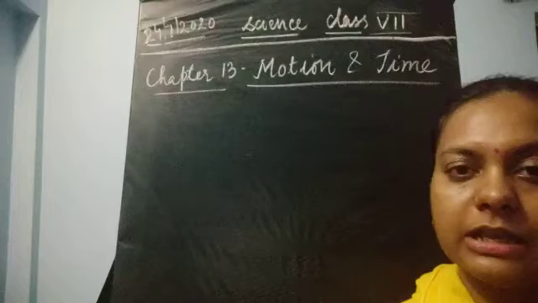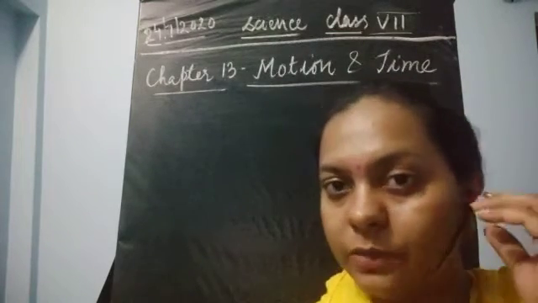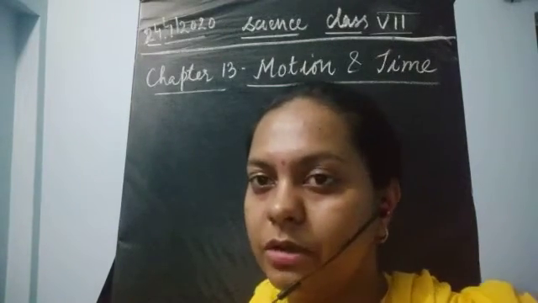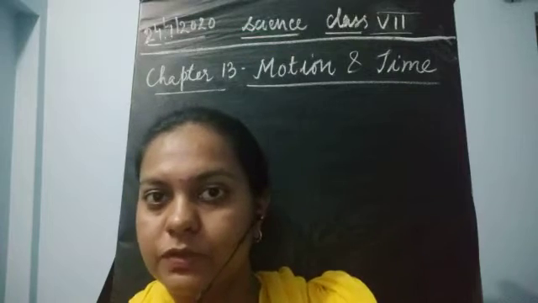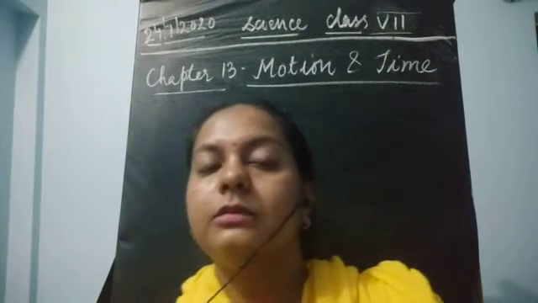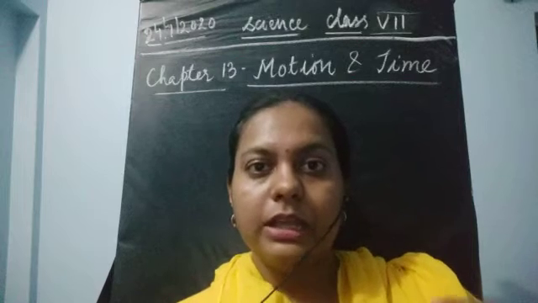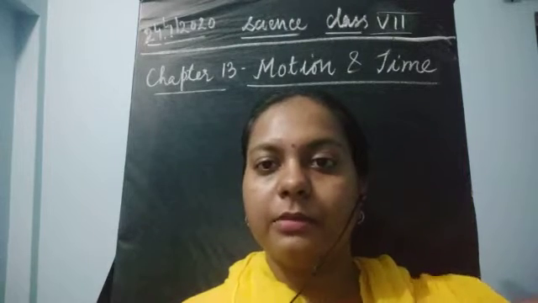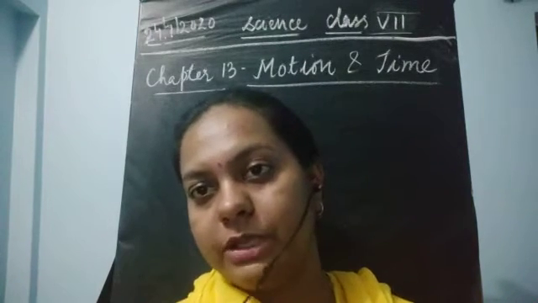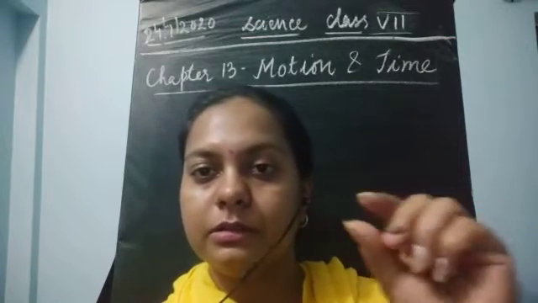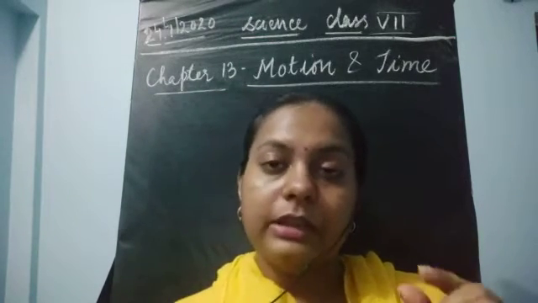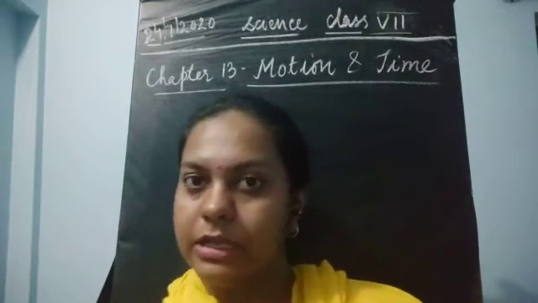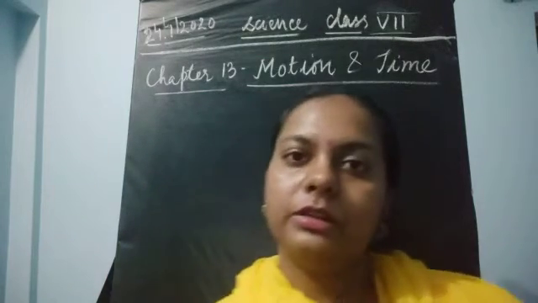Next, we discussed uniform and non-uniform motion, and these two motions have already been told in detail. Uniform motion means a motion where the object is traveling equal distance in equal intervals of time throughout the motion. Similarly, non-uniform motion means that an object is traveling unequal distance in equal intervals of time, or unequal distance in unequal intervals of time. So this was about non-uniform motion.